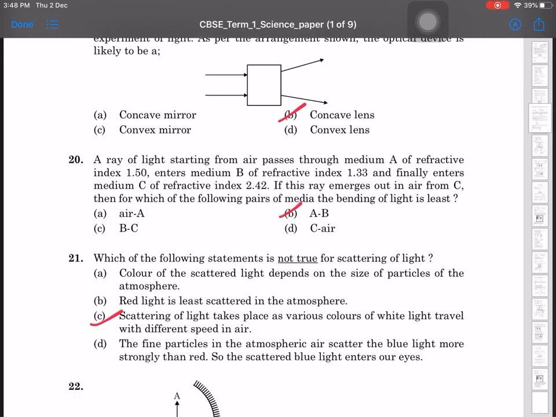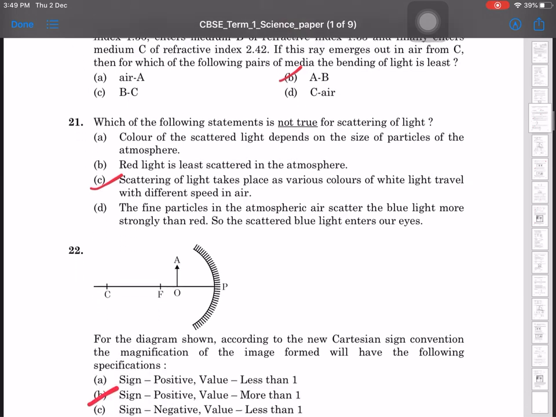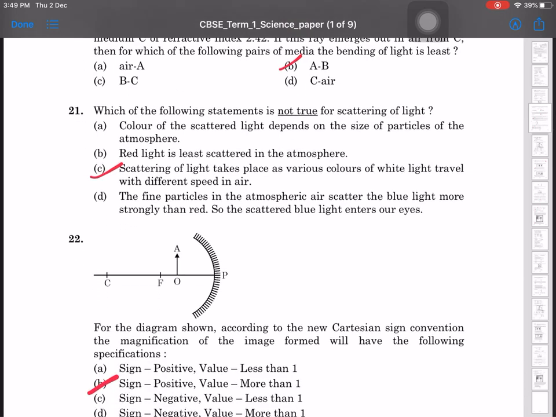A ray of light starting from air passes through a medium A of refractive index 1.5, enters medium B of refractive 1.5, finally enters C with refractive index. The ray emerges out in air from C. Then which of the following pair of medium the bending of light is least? So in the A and B will be there. B option. Which of the following statements is not true for the scattering of light? Scattering of light takes place as various colors of white light travel with a different speed in air.